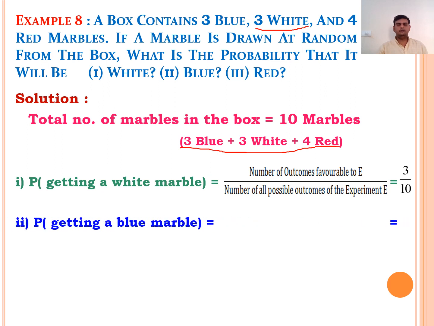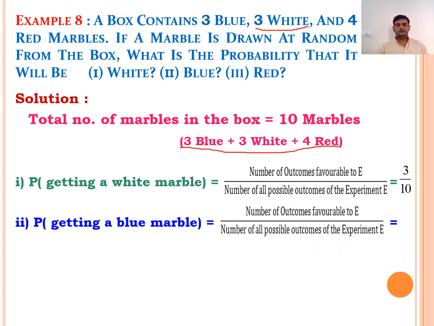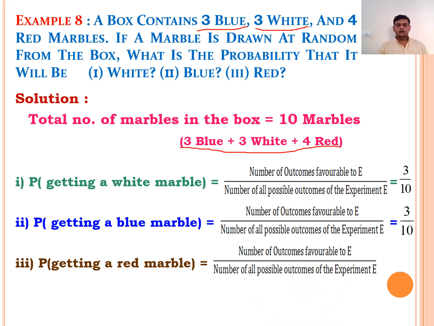Similarly, probability of getting a blue marble. Again the formula is number of favorable outcomes by total number of possible outcomes. Now how many blue marbles do we have? Again we have 3 blue marbles and the total number of marbles is 10. The probability is 3 by 10. And last one, probability of getting a red marble. Again the same formula, number of outcomes favorable to E by number of possible outcomes of the experiment. Here we have total 4 red marbles. The probability is 4 by 10. When we simplify it, we get 2 by 5.